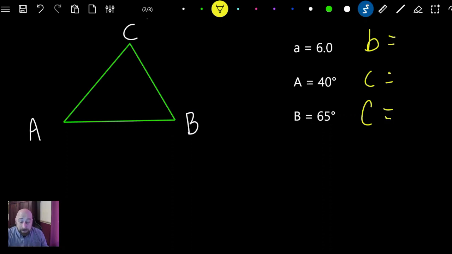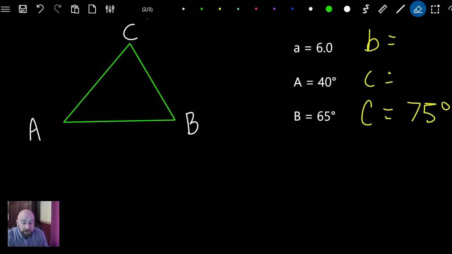Now, the easy part right here is angle C. We don't even need to mess with any formulas to get angle C, do we? All we have to do is know that a triangle has 180 degrees, and then we have 40 plus 65, that's 105, and so we just have 180 minus 105. So this is going to be 75 degrees. All right, that was easy. So there we go. We have a third of the problem solved already because we got our 75 degrees, and you're going to need that, okay?